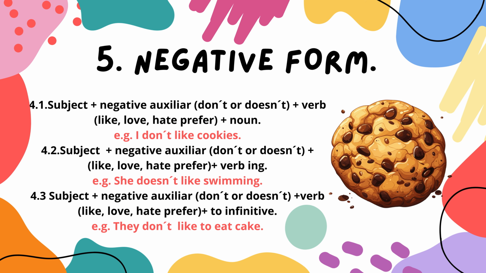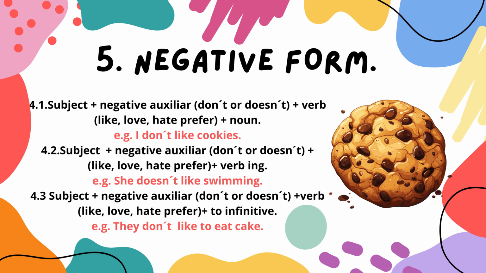Now we will work with the negative form sentences. To do this, we'll use the auxiliaries doesn't for third person and don't for the rest of the pronouns. In the first sentence, we will add our negative auxiliary after the subject. For example, I don't like cookies.